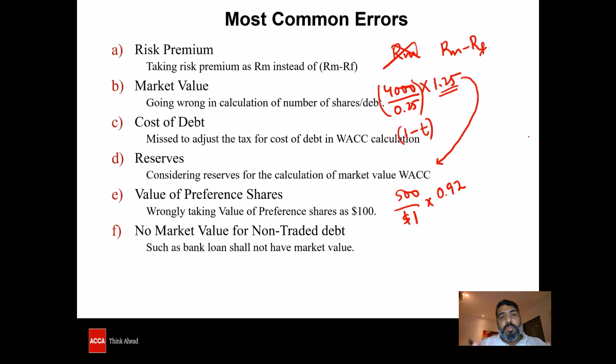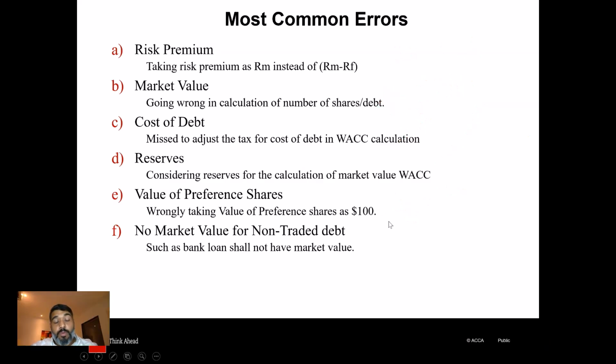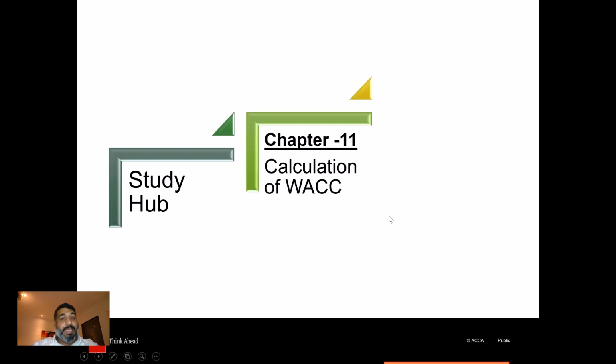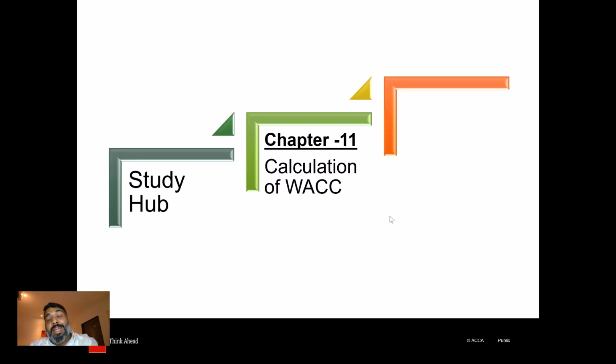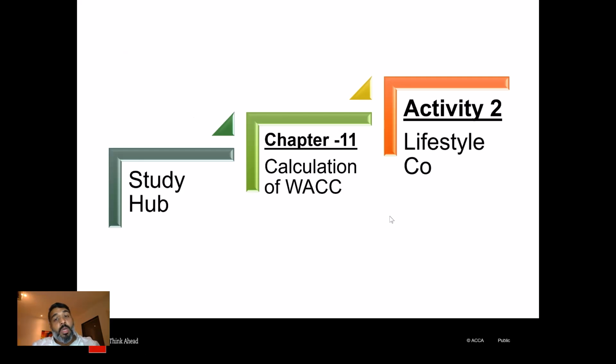So these are some of the most common errors that are committed by the candidates. Ensure and take care not to do these when you handle the weighted average cost of capital questions. And now you are highly recommended to go to the study hub, and in the study hub we've got chapter number 11, which is the calculation of WACC. There you are recommended to do activity number 2, WACC using book value weights, called the Lifestyle Company.